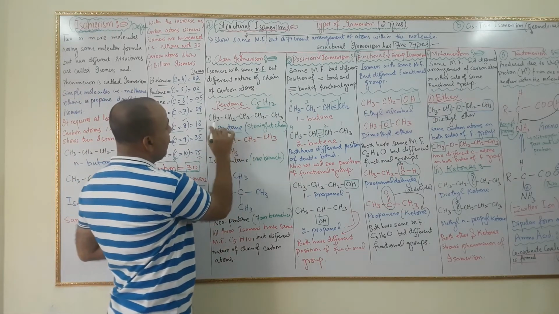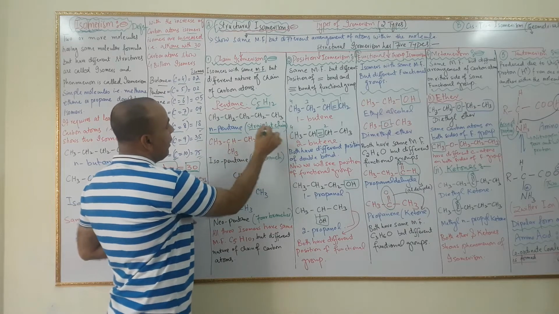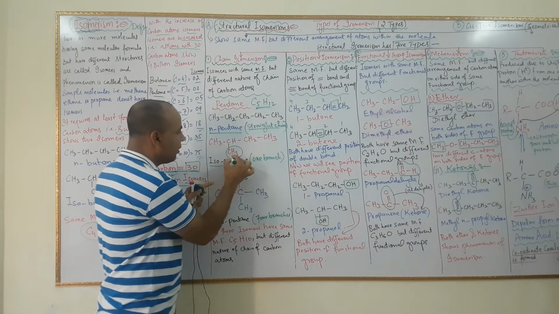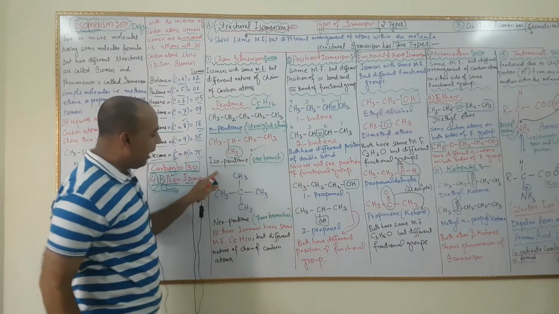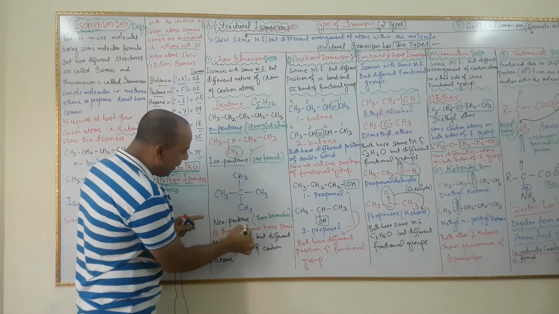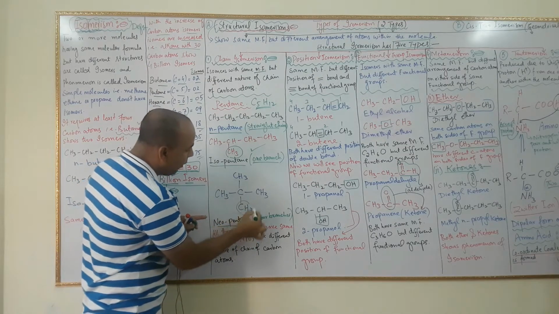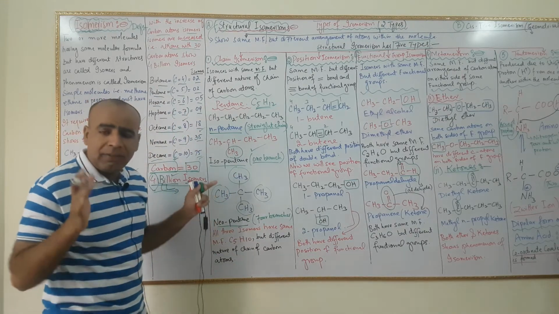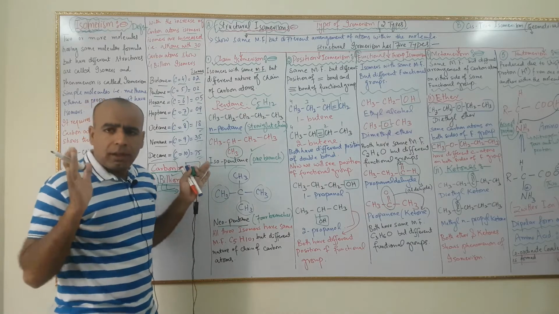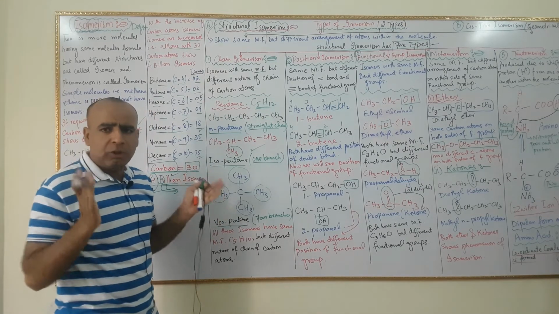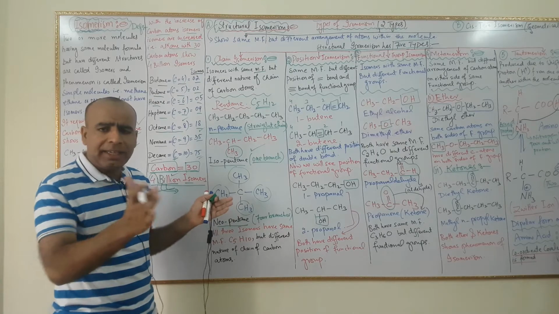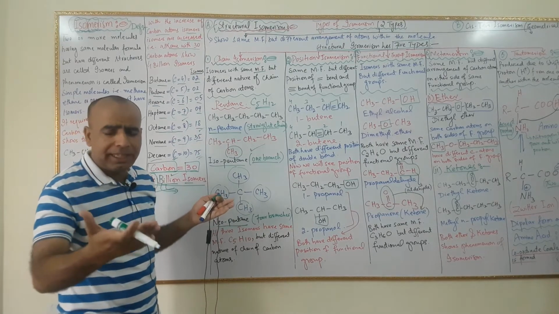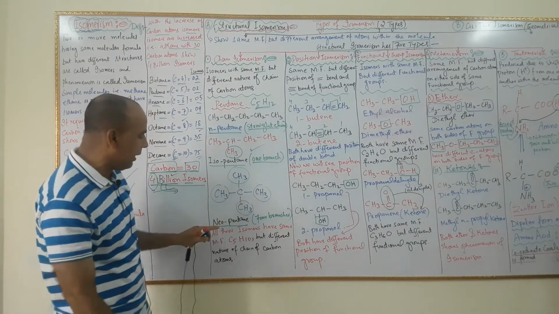N-pentane is a straight chain compound. Number second is isopentane. It has 1 branch. And number third isomer is neopentane. It has 4 branches: 1, 2, 3 and 4. I will describe n-pentane, isopentane and neopentane in the next chapter, that इनको किस तरह हम नेमिंग देते हैं, नाम इनके किस तरह रखते हैं.